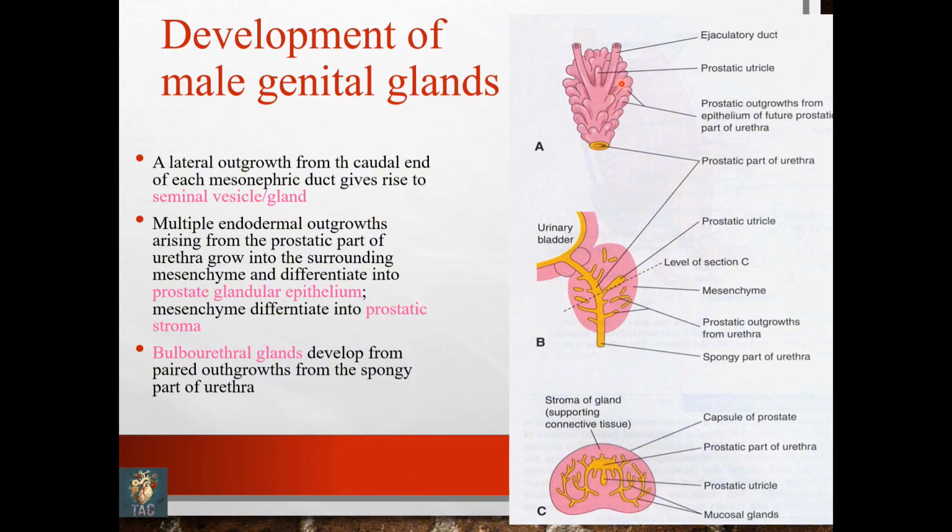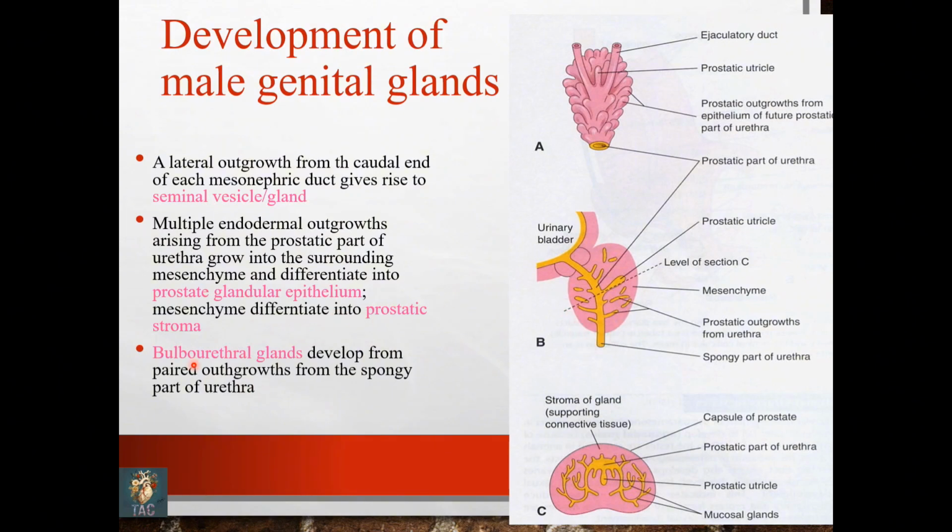So here you can see this is the ejaculatory duct, and these are the seminal vesicles which are forming from the caudal part of each mesonephric duct. Multiple endodermal outgrowths arising from the prostatic part of the urethra grow into the surrounding mesoderm, and they will form the prostatic glandular epithelium. So here you can see these are the prostatic glandular epithelium which are forming.